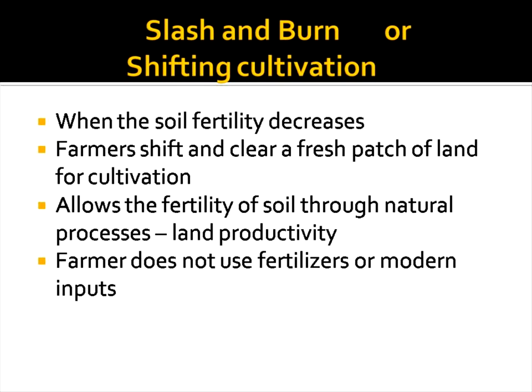After a long time, if they cultivate in the first year, most probably after taking the food grain they will burn it. After that, they will come back to the same land, and at that time the soil is going to be fertile. That is the reason they do it. This primitive subsistence farming is otherwise known as slash and burn agriculture or shifting cultivation. That is why we call it by this term.